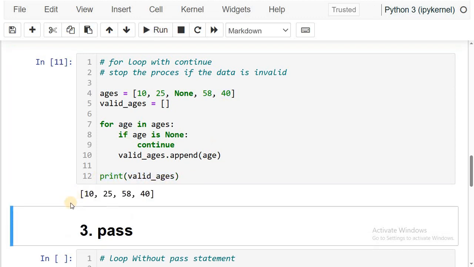Let me execute this. Now you can see 10, 25, 58, 40. So here we are trying to cancel the execution of the rest of the code in the current iteration.